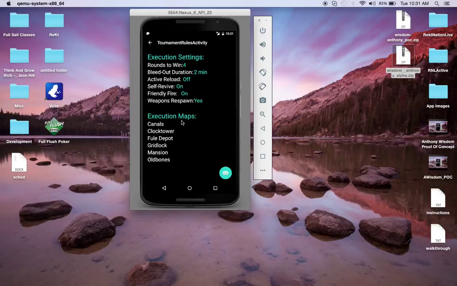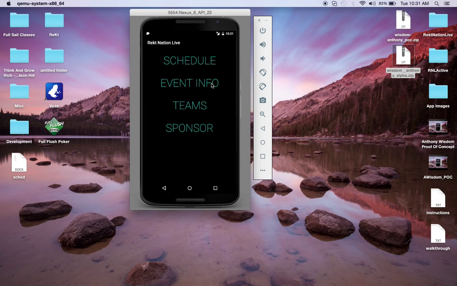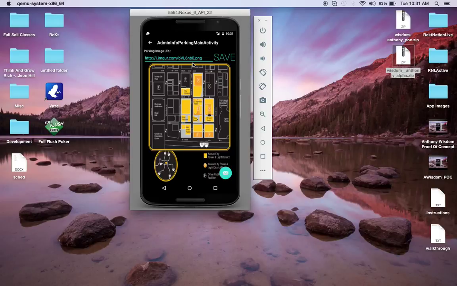Instead of trying to figure out some logic where we can do that all the time, we would need a developer to actually go in there and change the text views and the different parameters. To avoid that, we're going to implement these features as images. For example, parking information.